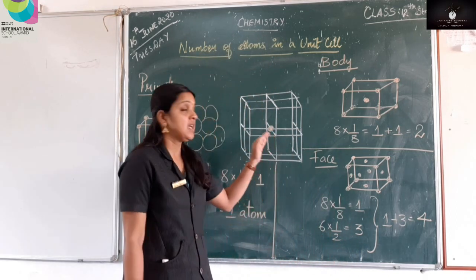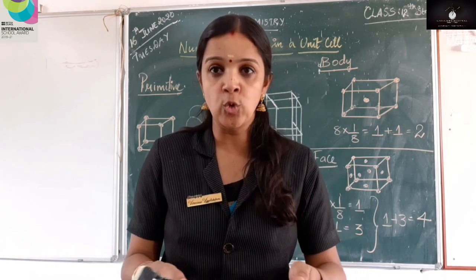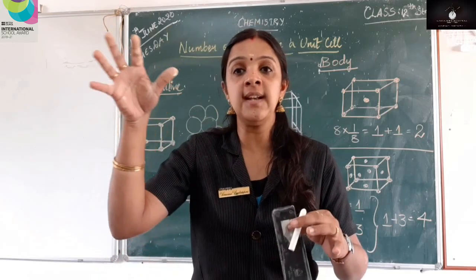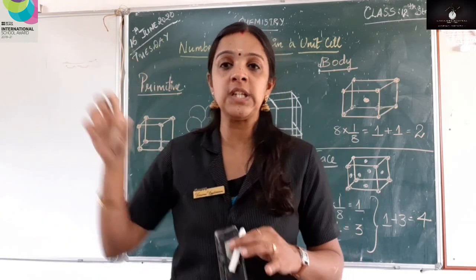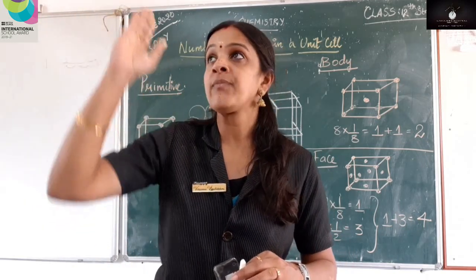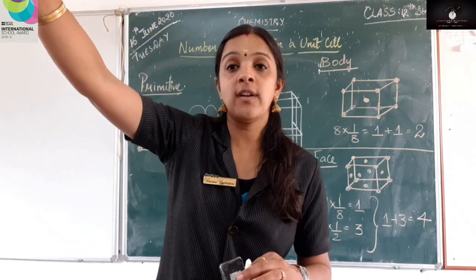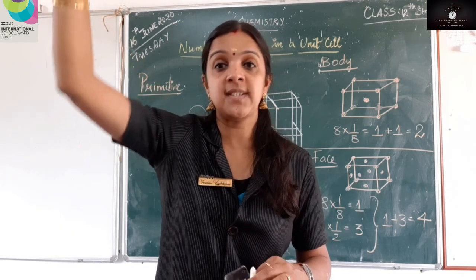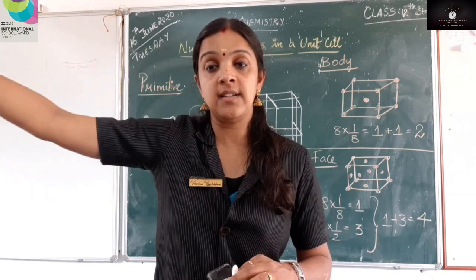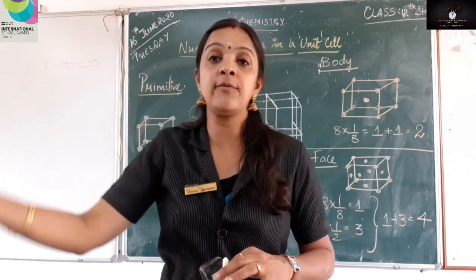How could that happen? Now imagine I am sitting in this room, that is in the center. I am sitting in a room where every room is considered as a unit cell. So the whole building is a lattice and every other room is a unit cell. Now if I look at my right corner there, I have a small ball over there, right? Now that corner is shared by one other room which is present next to this room, and also the room that is to the side, the next room towards my right, and I have rooms on my top and I have rooms at the bottom.